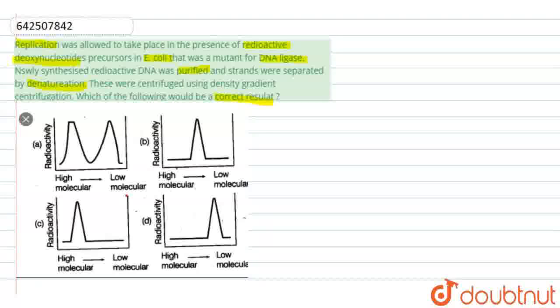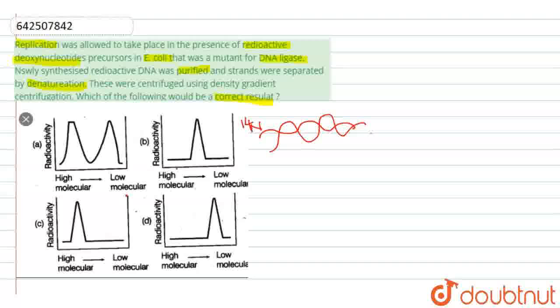In order to understand that, first let us consider the process of DNA replication here. In the first process, let us consider a DNA molecule, and this DNA molecule contains one of the strands as radioactive, that is, N14 molecules are present in the DNA strand.